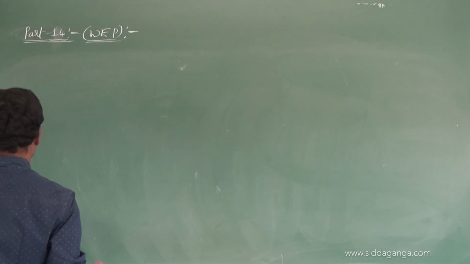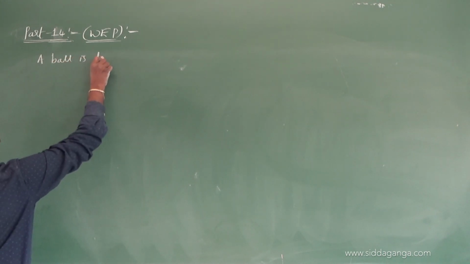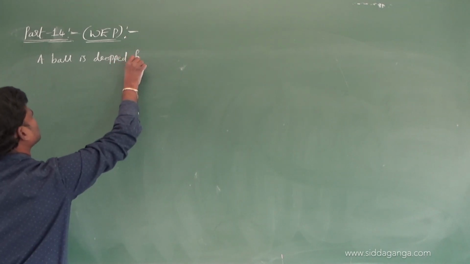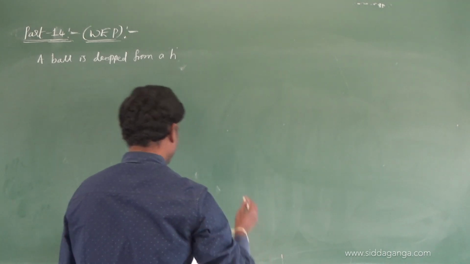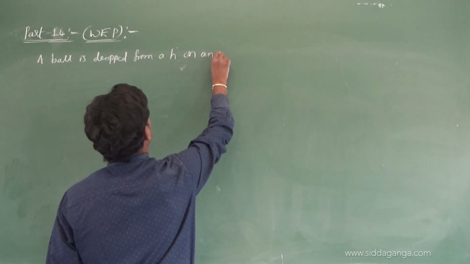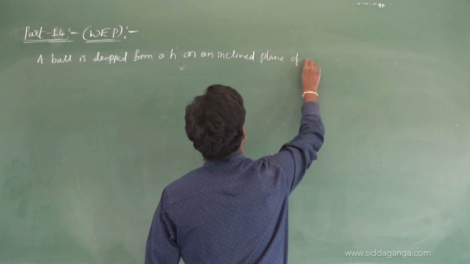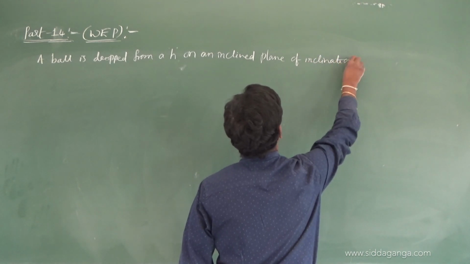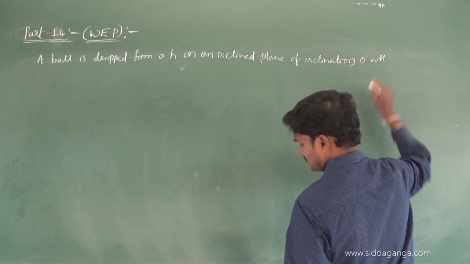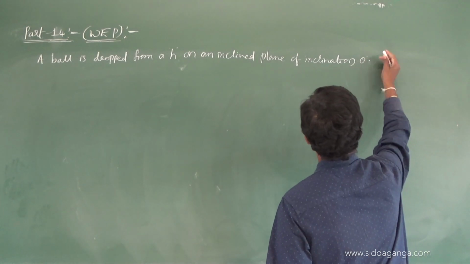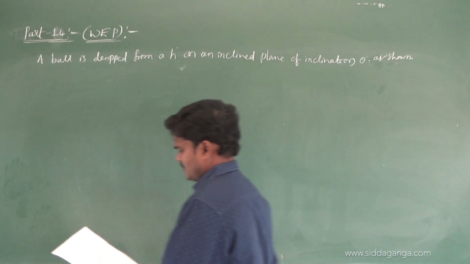A ball is dropped from a height h, from a height h on an inclined plane of inclination theta with the normal, theta as shown. Coefficient of restitution is given, E.